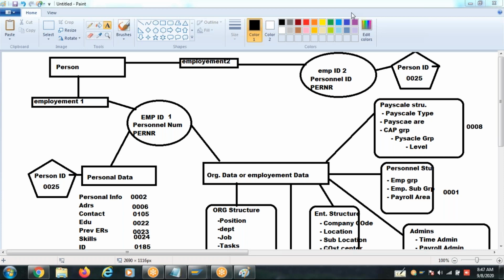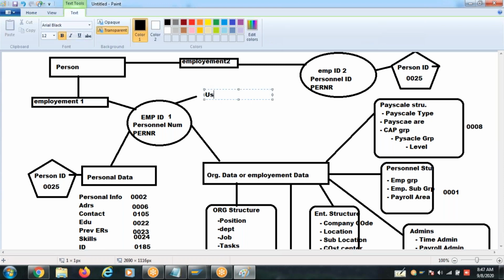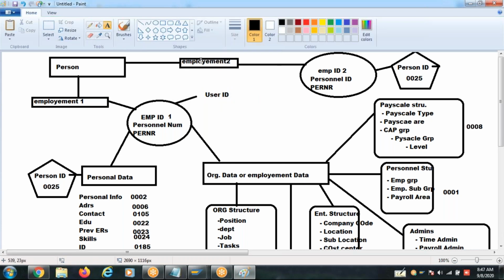their employees can access the portals, company portal. Company gives the user ID and password to them. So every employee ID will have a user ID here. Every personal number will have a separate user ID to log in to the self-service portal to access the system.